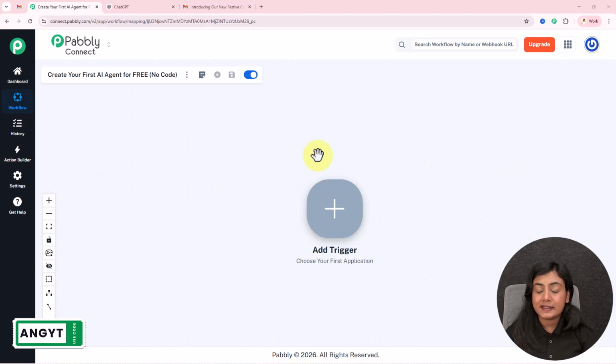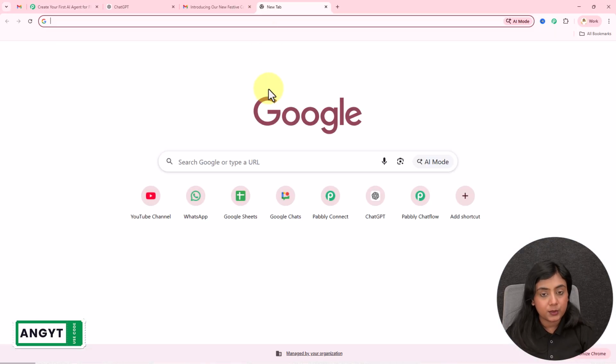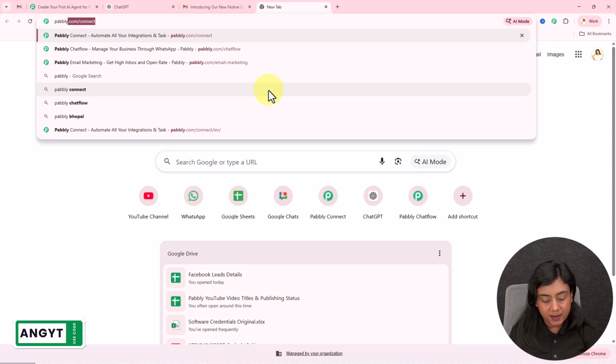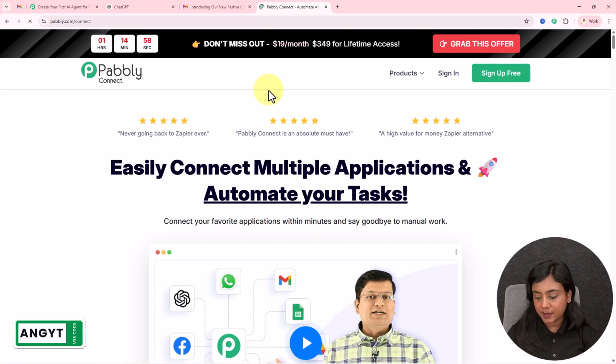I've already created this workflow using Pabbly Connect. I will be creating the automation with the help of this amazing software known as Pabbly Connect. If you want to access Pabbly Connect, simply search for pabbly.com/connect and Pabbly Connect's landing page is going to appear in front of you.